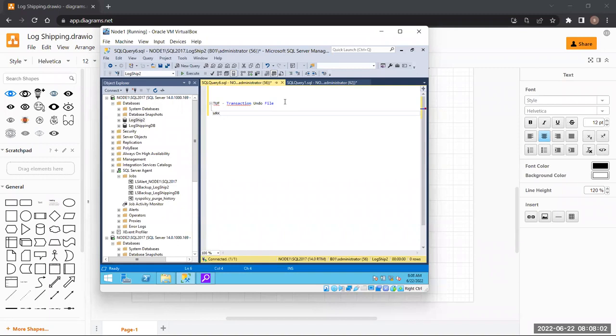The files which are getting copied by the copy jobs. The copy jobs are going to copy the backup files from the shared folder to the local folder.